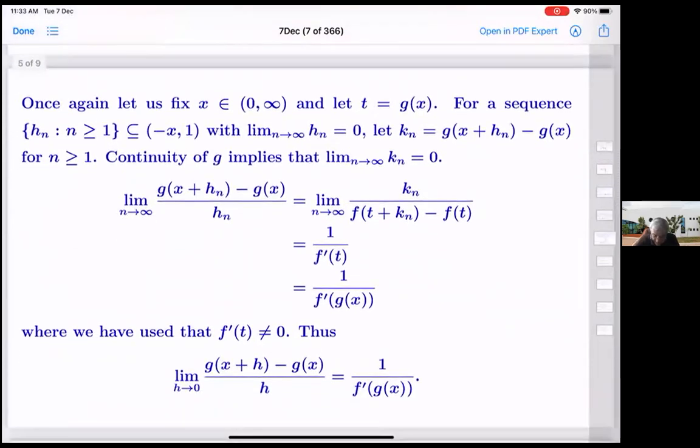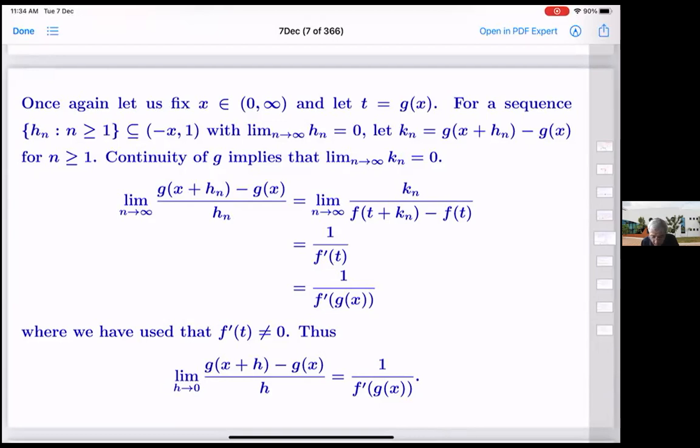So, differentiability. Once again, let's fix an x, and again t is g of x. Take a sequence hn in minus x to 1, where hn goes to 0, and I'm looking at x plus hn.